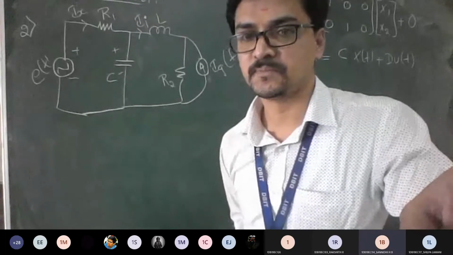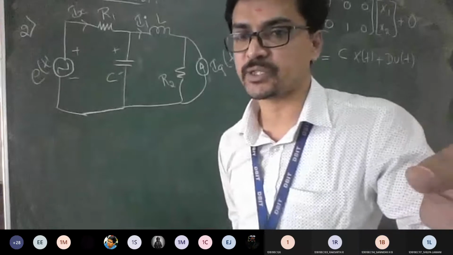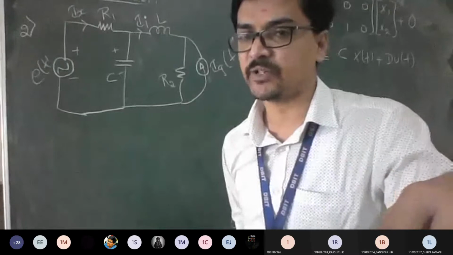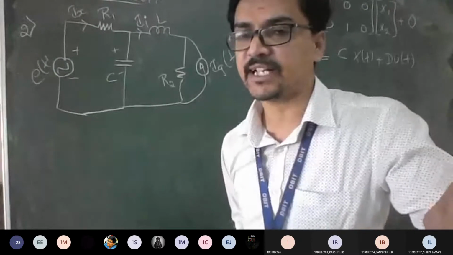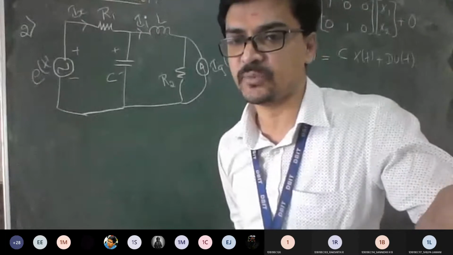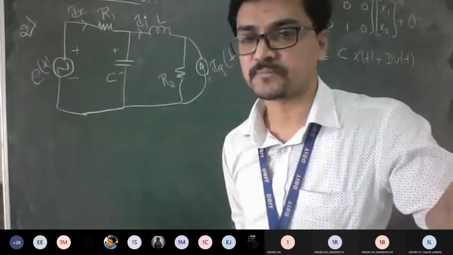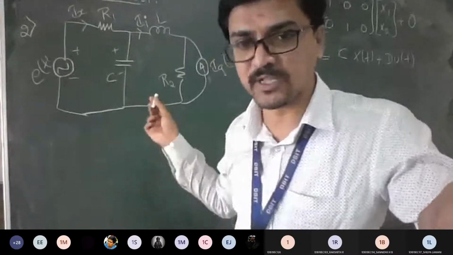Same process. Two state variables. That is one good thing, because in the question itself they are given two states. But what is the change you can make out here? You can see the number of meshes. If you have any current source, you have to apply your source transformation logic to make it a voltage source, correct? So that is one change from the previous problem to this problem.